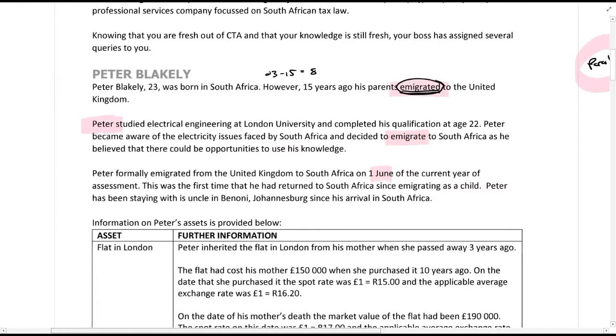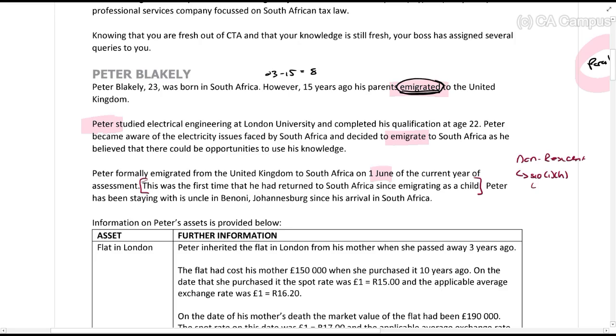Again, I'm just reminding you. Then, this was the first time that he had returned to South Africa since immigrating as a child. Why are they telling you this information? Because whenever we have a non-resident, you have to look out for things like Section 10(1)(h). It's one of the first that comes to mind for me.